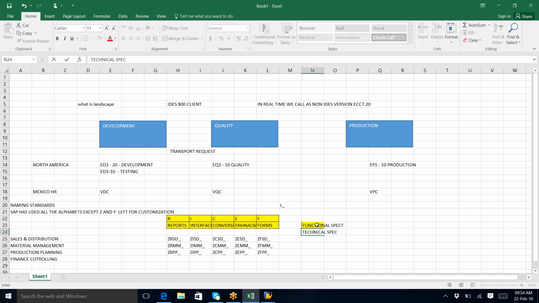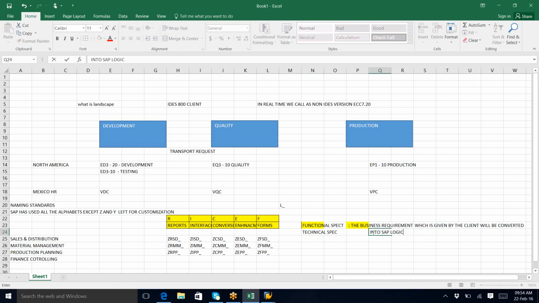The client won't. The client knows what their business is, but a functional spec means the business requirement given by the client will be translated into SAP business logic.